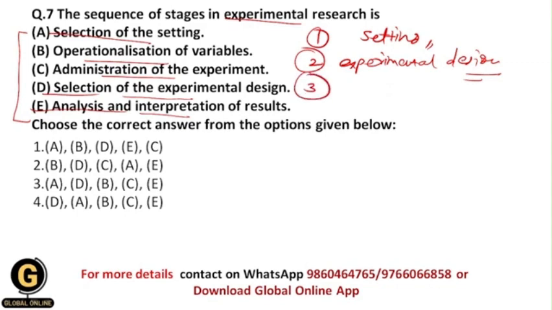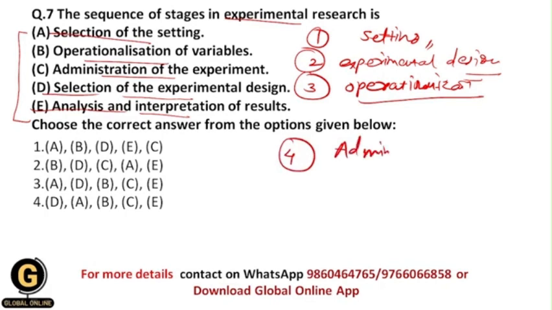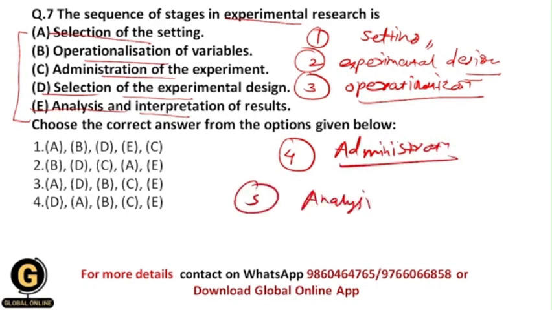And the third stage would be operationalization of variables. Operationalization of variables is nothing but you are going to have control on the variables, and here you are going to have control on the independent variable. You are going to have the manipulation of the independent variable, and you are going to study the dependent variable. And the fourth one is administration of the experiment, and this is nothing but you are going to do the whole experiment over here. And the fifth one is analysis and interpretation of results. This should be your last stage.